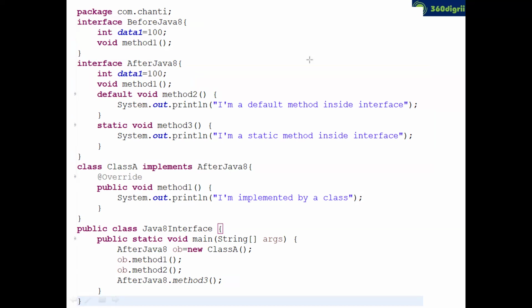Okay. And do you know, buddy, empty interfaces? Have you heard of empty interfaces? I mean, interfaces without any members?